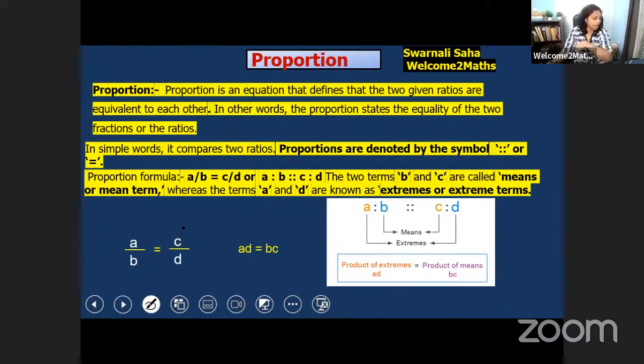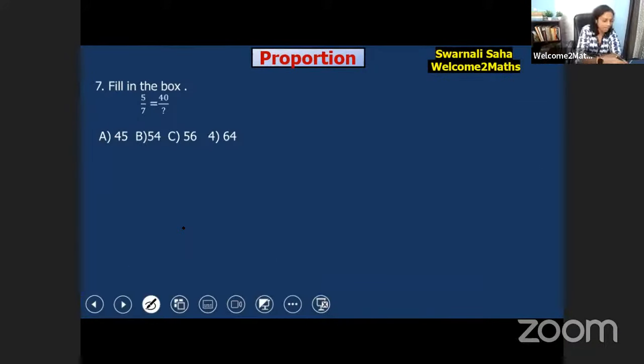Let me show you how. If they are equivalent fractions, 2 by 3 is equal to 4 by 6. Watch carefully.